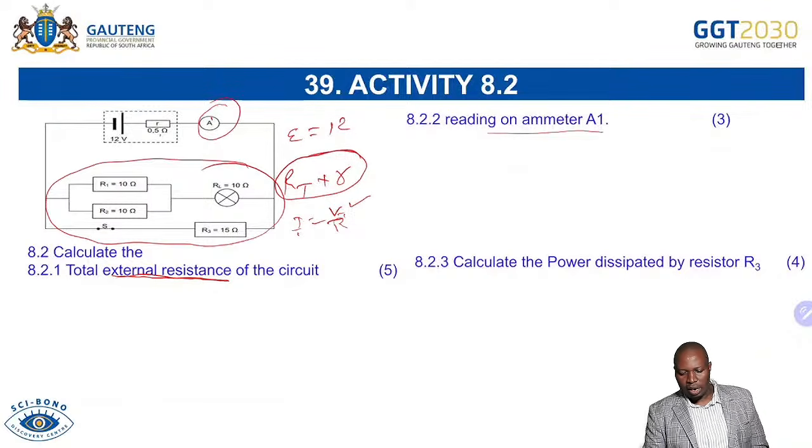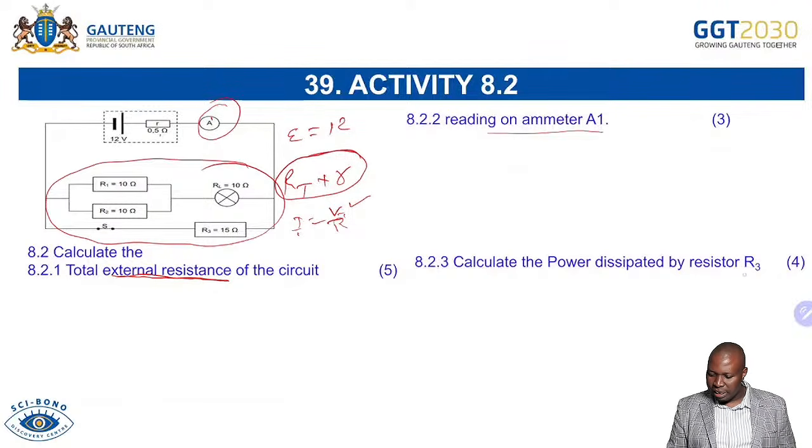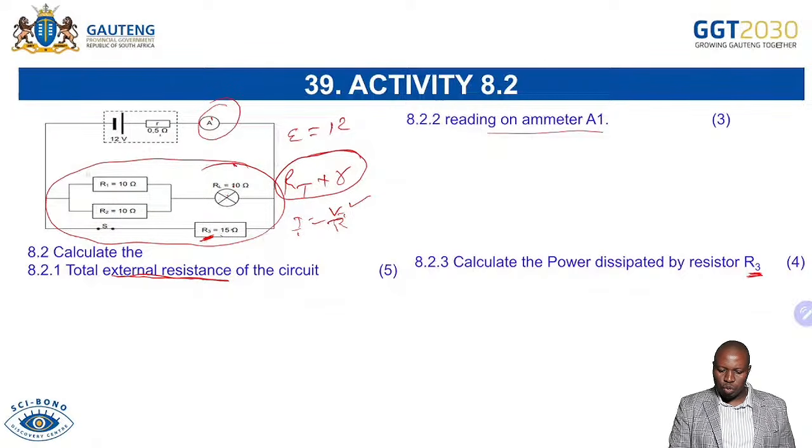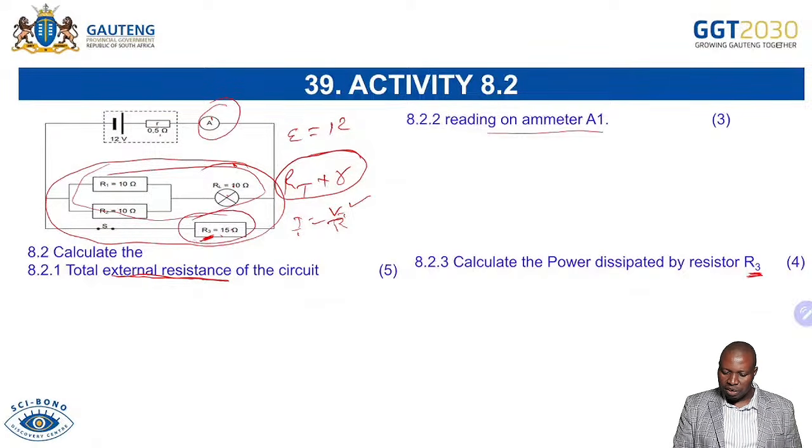The last one, calculate the power dissipated by a resistor R3. So the question is based on this 15 ohm. Remember, you'll be knowing the current, and it's 15 and 15. Whatever the current that we are having is going to split equally because the two resistance, this resistance total is 15, this one is 15. So the current that we got here is just split equally. So you will know that the current, when you have resistors in parallel, the current will split.